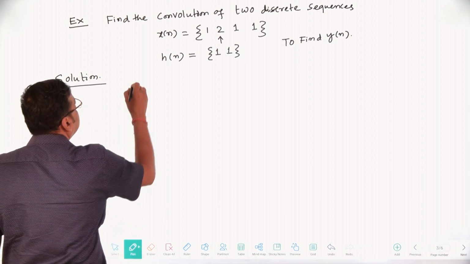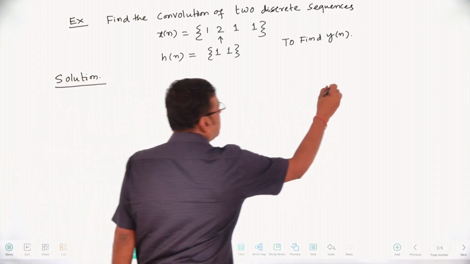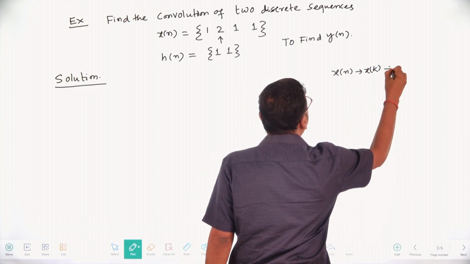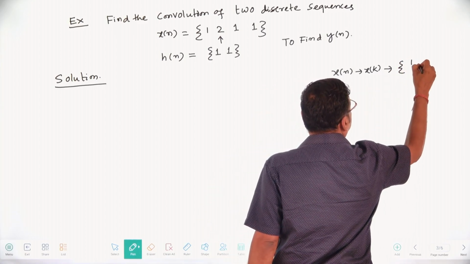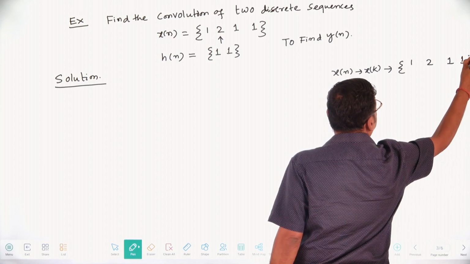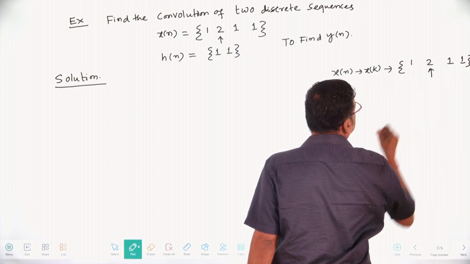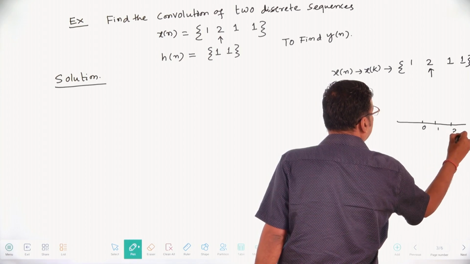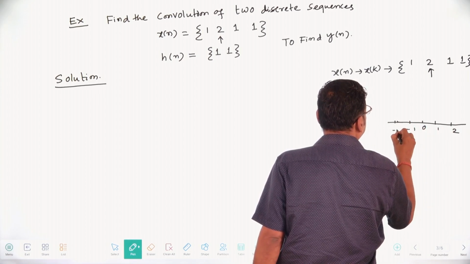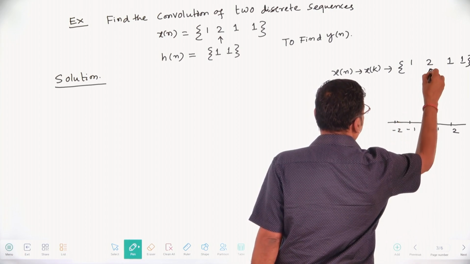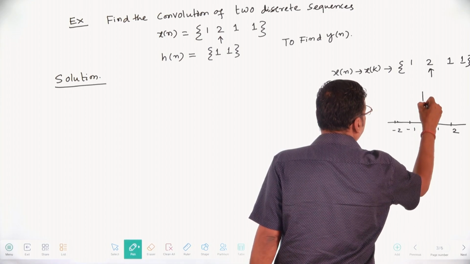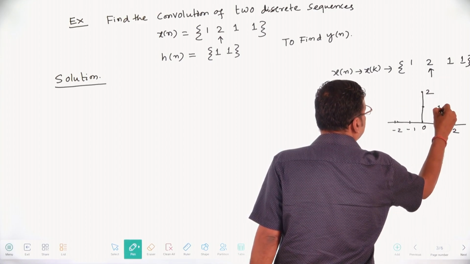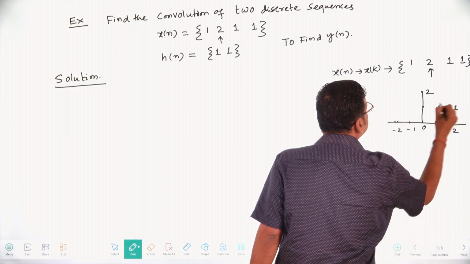First, step 1, x of n is given. Here x of n, that is your x of k, that is 1, 2, 1, 1. The origin mark is here, like this. If you need a graphical representation, this is 0, 1, 2, minus 1, and this is minus 2. The arrow mark indicates n equal to 0, that is 2. For n equal to 1, that is 1, this is 1, and this is also 1.